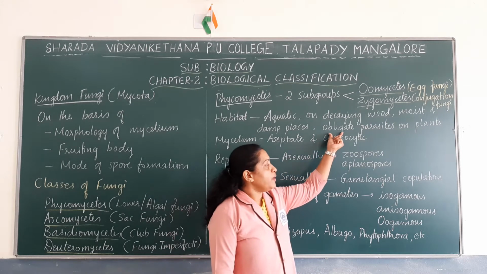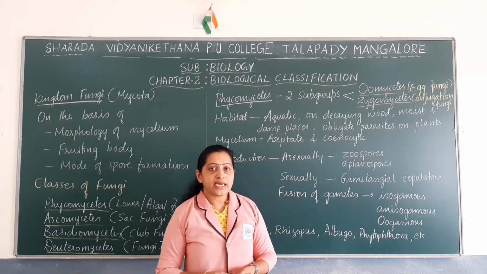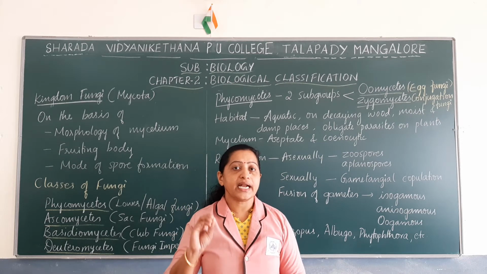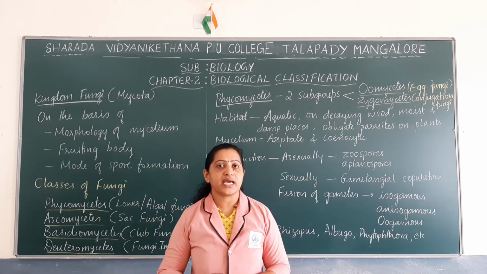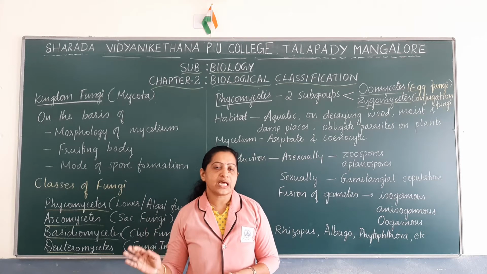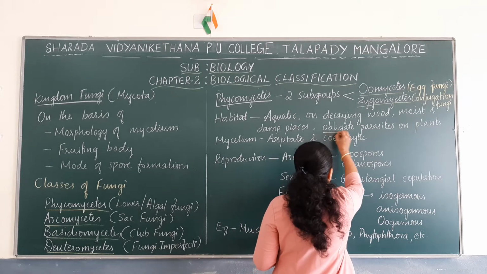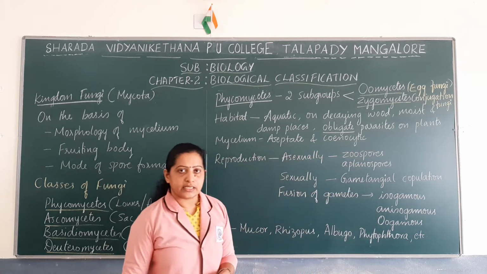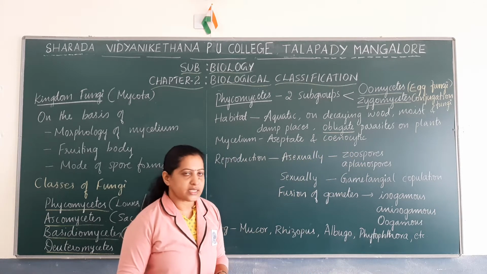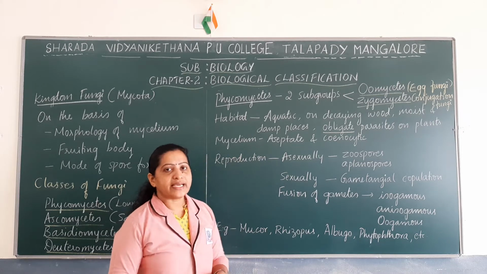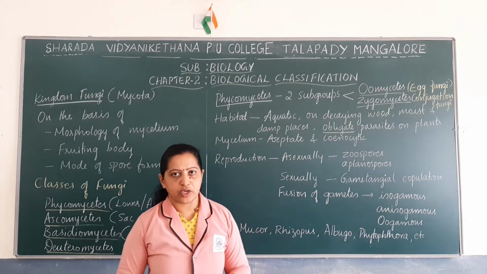Obligate parasites are those organisms that cannot complete their life cycle without the host cell or the host body. Such organisms are called obligate parasites.